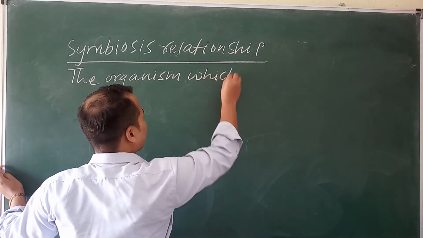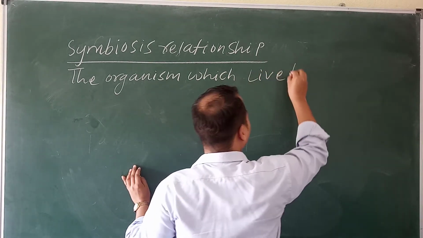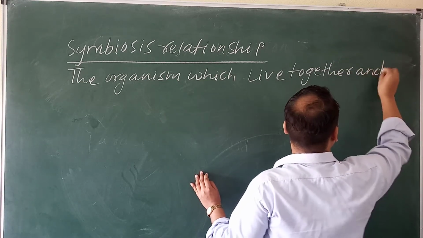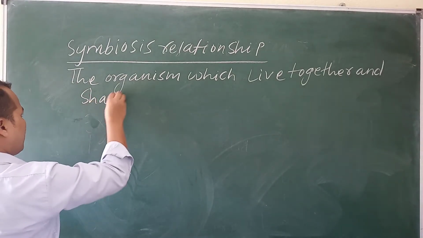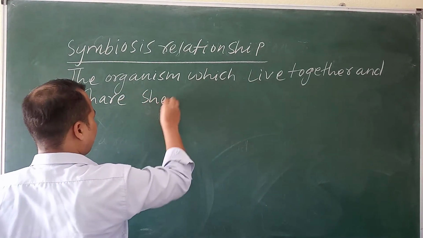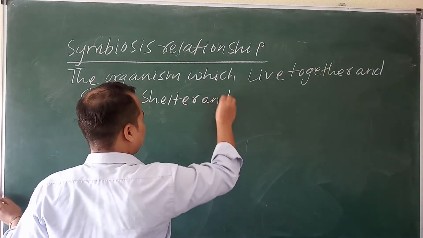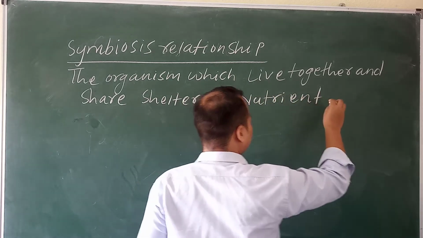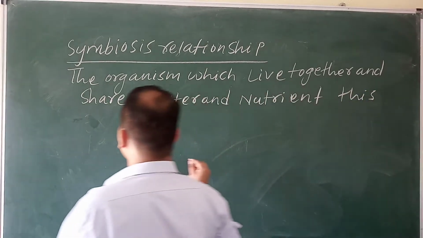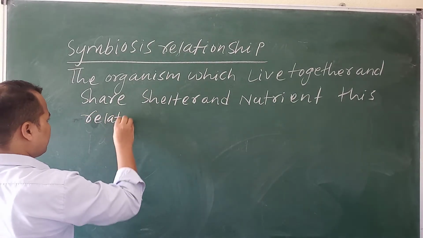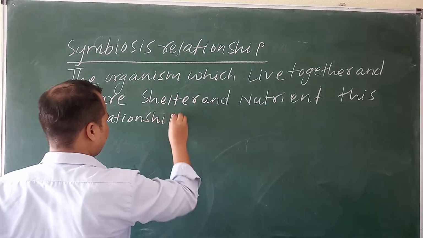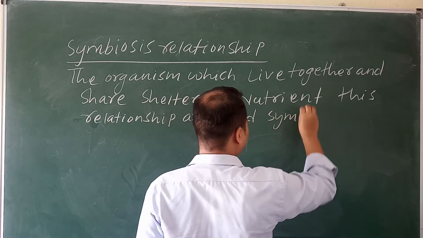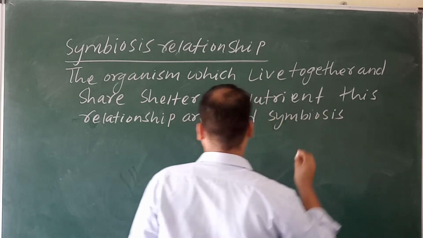The organisms which live together and share shelter and nutrients, this relationship is called symbiosis.